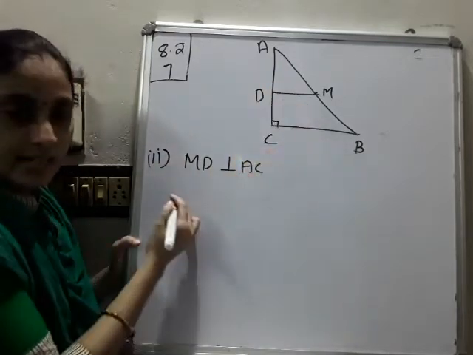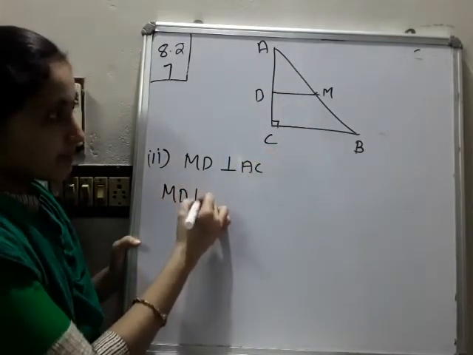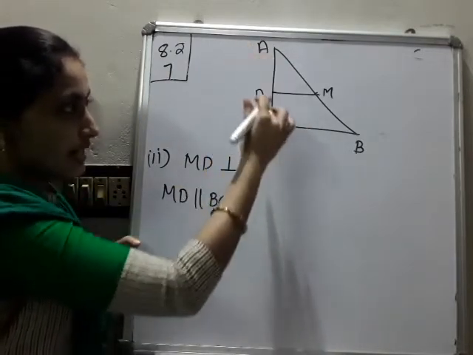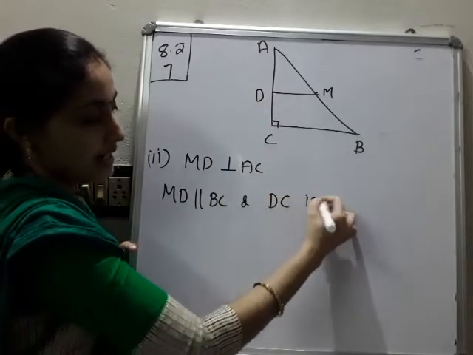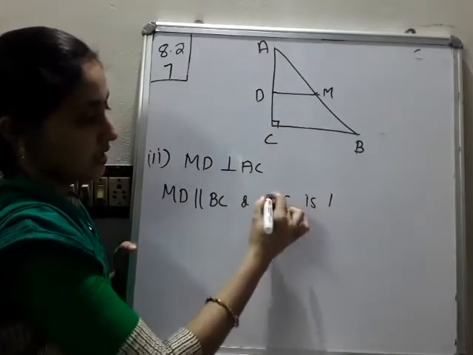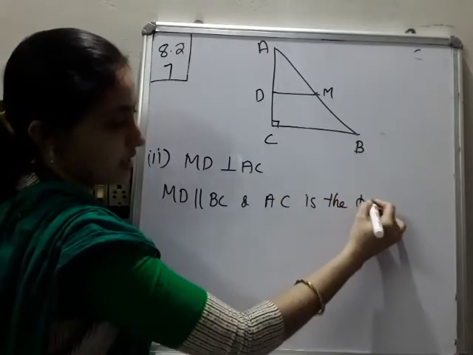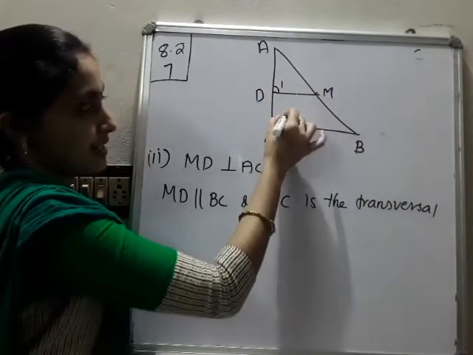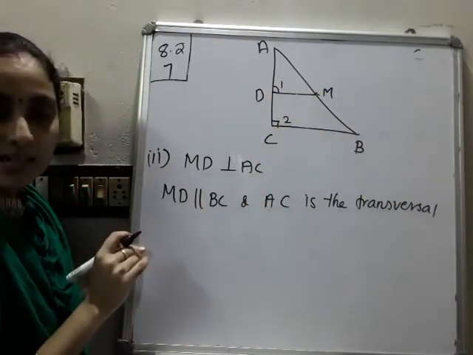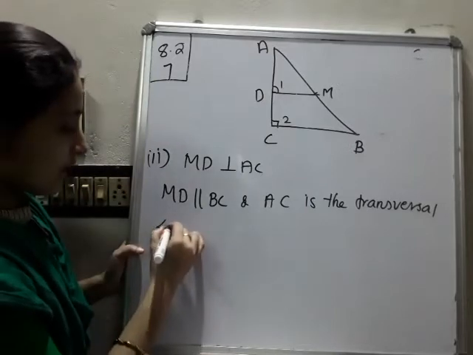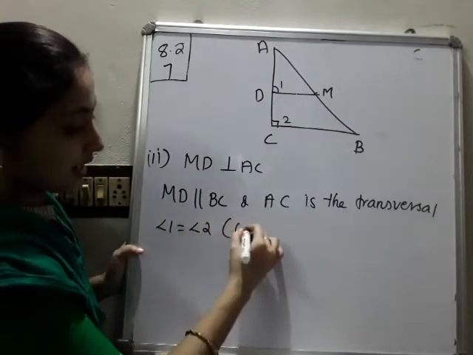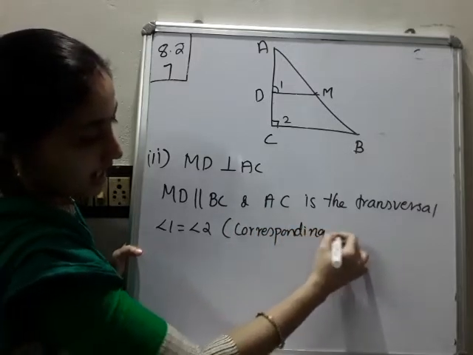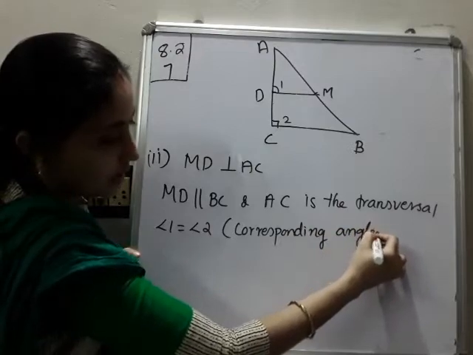These two lines are parallel. We are given that MD is parallel to BC. And the transversal is AC. So I'll mark this as angle 1 and this as angle 2. What are these two angles? They are corresponding angles. So angle 1 will be equal to angle 2. The reason is corresponding angles; corresponding angles are equal, which you already know.